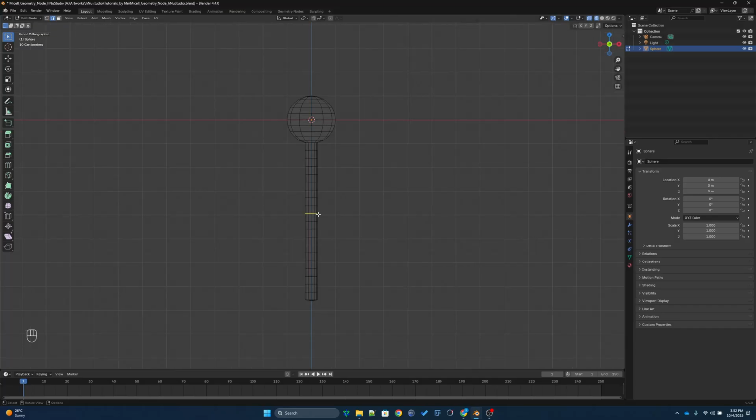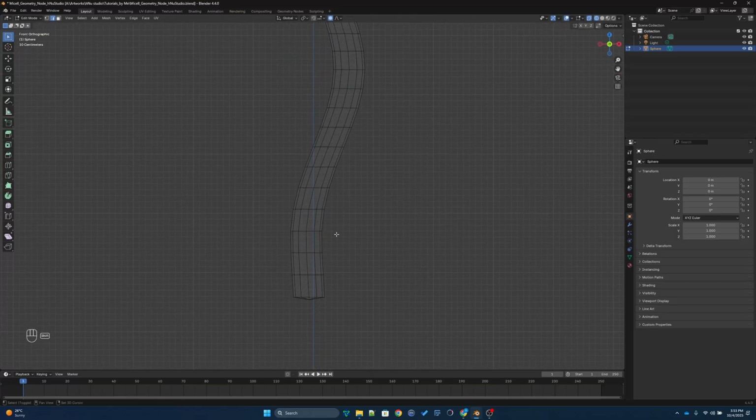Then go to the ZX position, make sure you enable proportional editing, and try to move this edge. You can press G and then try to move. Now you can see there's this circle which denotes the boundary of the proportional editing. You can increase it by scrolling up, which increases the region of proportional editing. I think I'll keep something like this. You can do the same thing to another region too if you want, but I think I'm happy with this one.